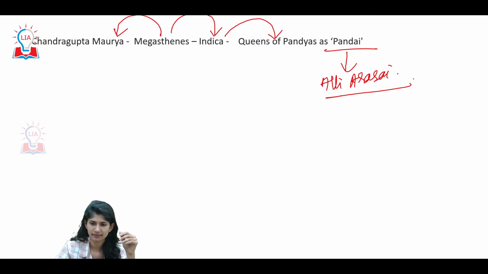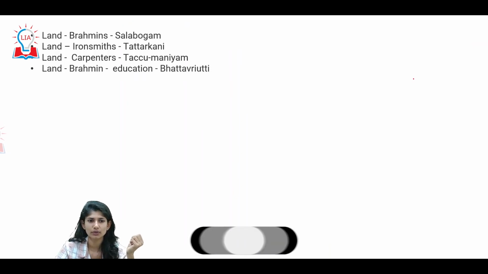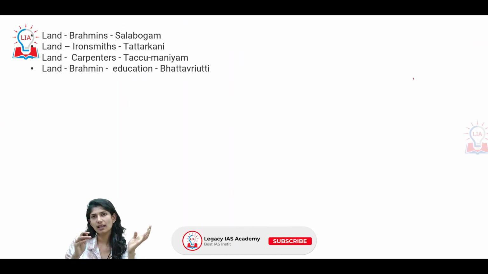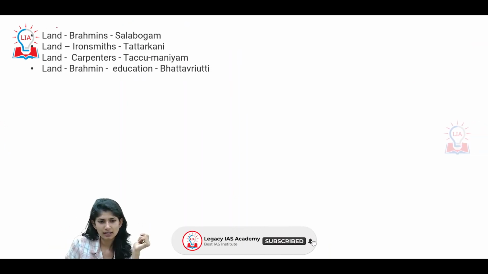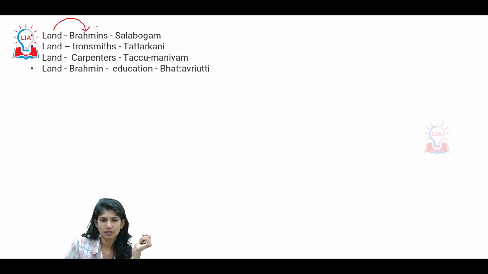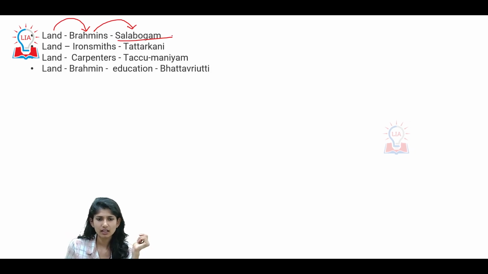Alright, next. The Alli Arasi, the female queen we spoke about. See now how the land was given. If the land was given to a Brahmin, it was called Sala Bogam. If the same land was given to an ironsmith, it was called a different name. If the land was given to a carpenter, it was called a different name.